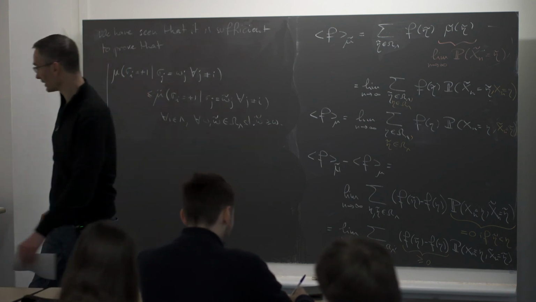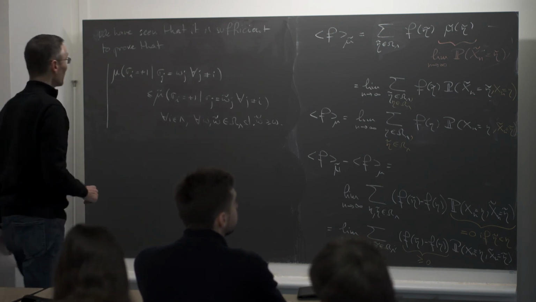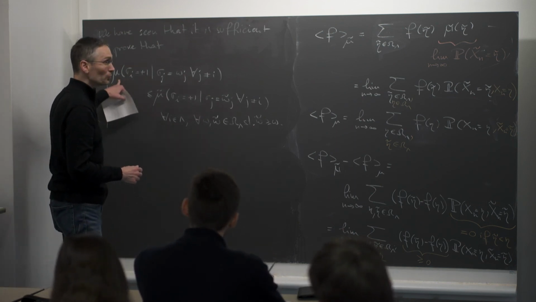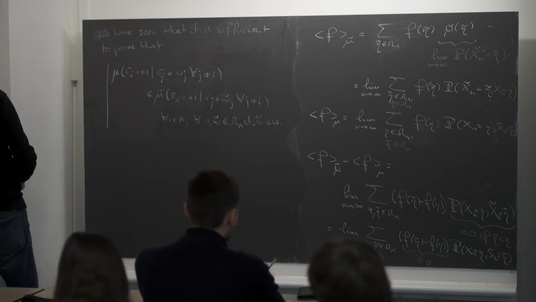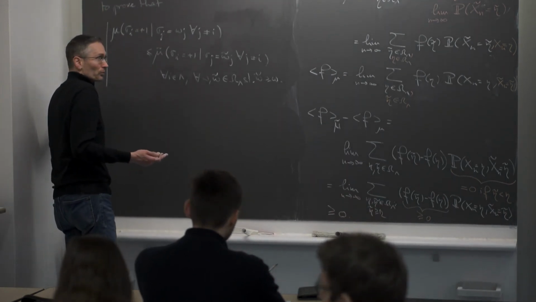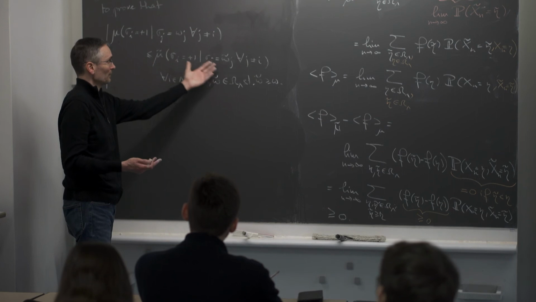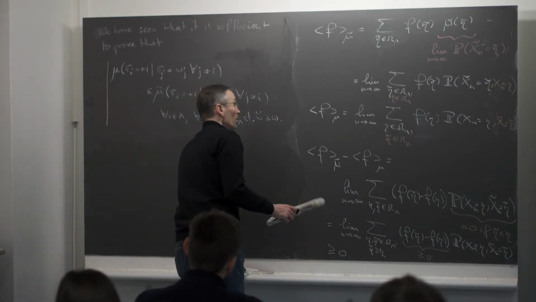If we have this property between the two measures mu and mu tilde, then automatically mu tilde stochastically dominates mu, and therefore FKG is true. Okay, so we have to check this for the measure mu and mu tilde that we have just defined. But it's just a matter of computation now. We just compute explicitly this conditional probability, and we will see that it gives us what we want.